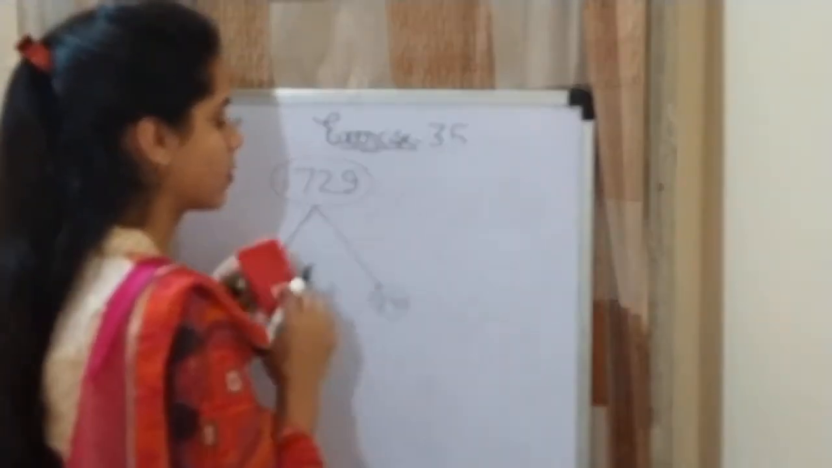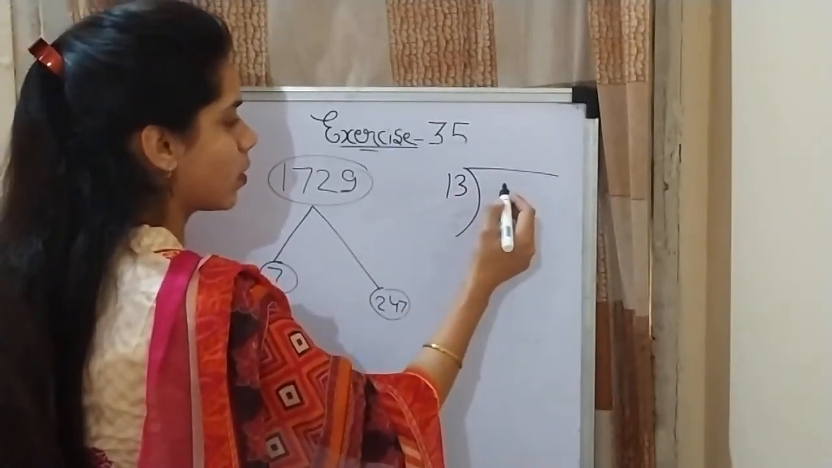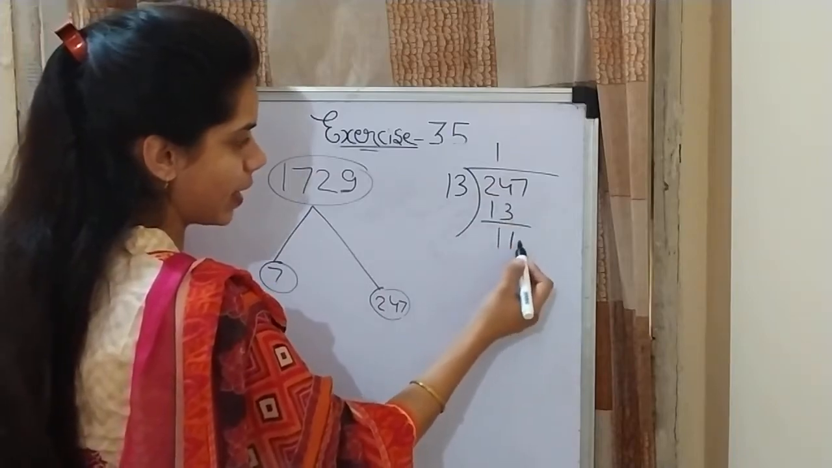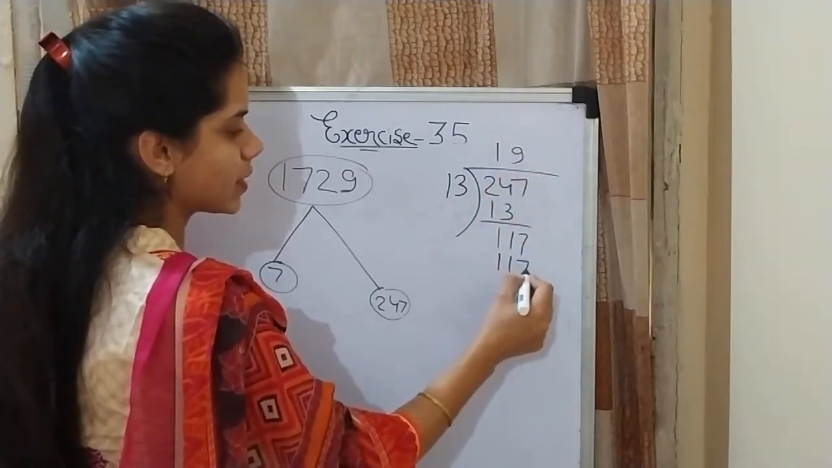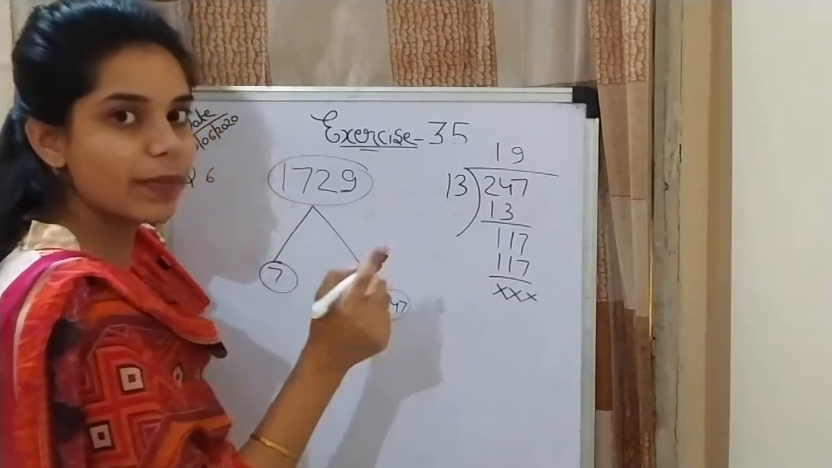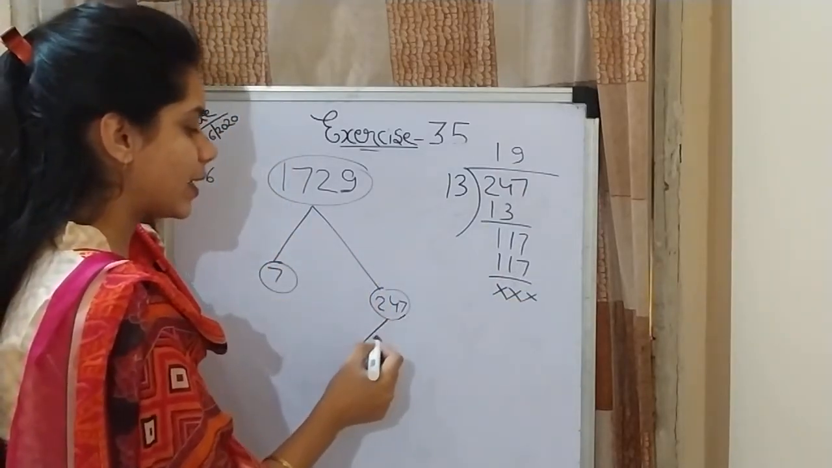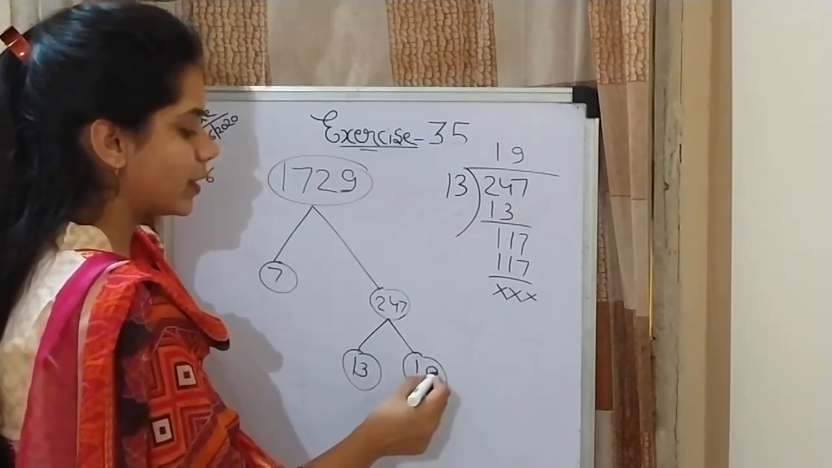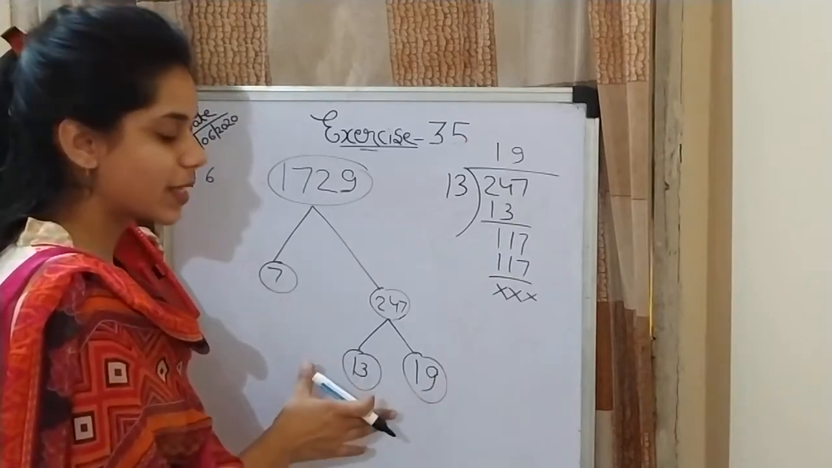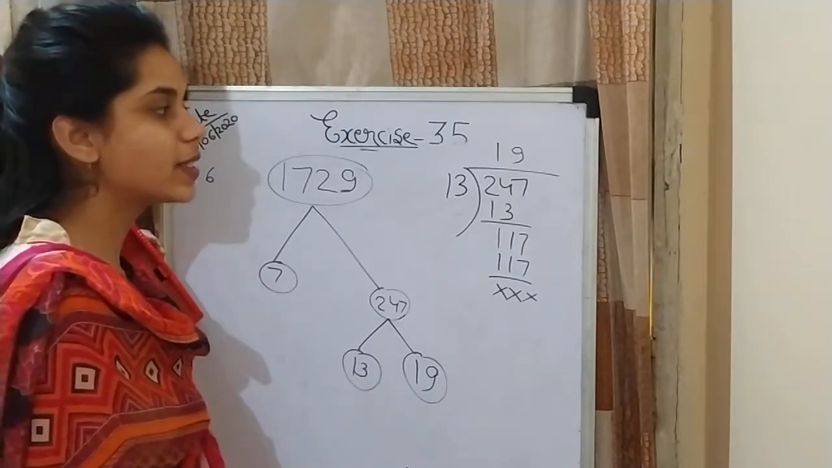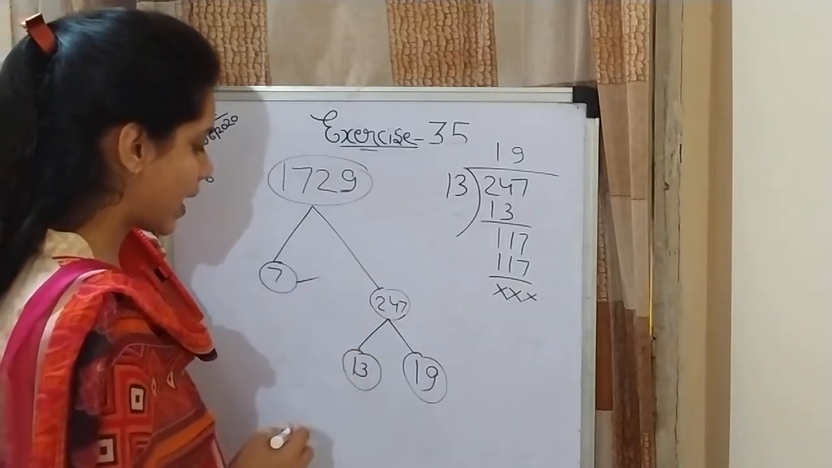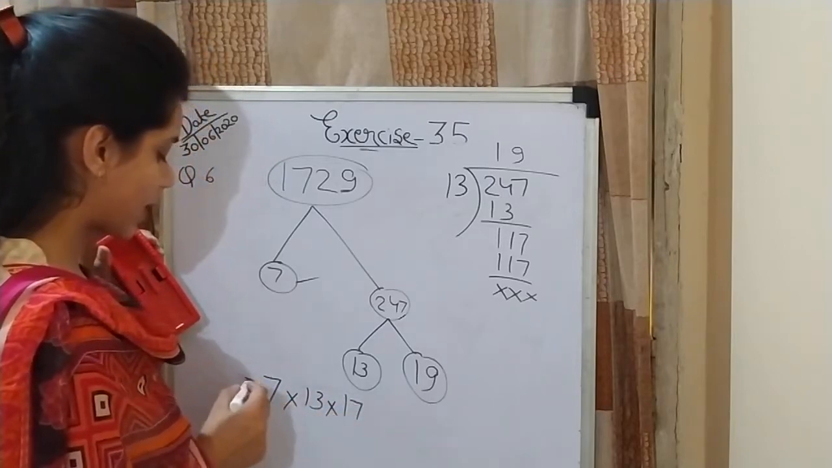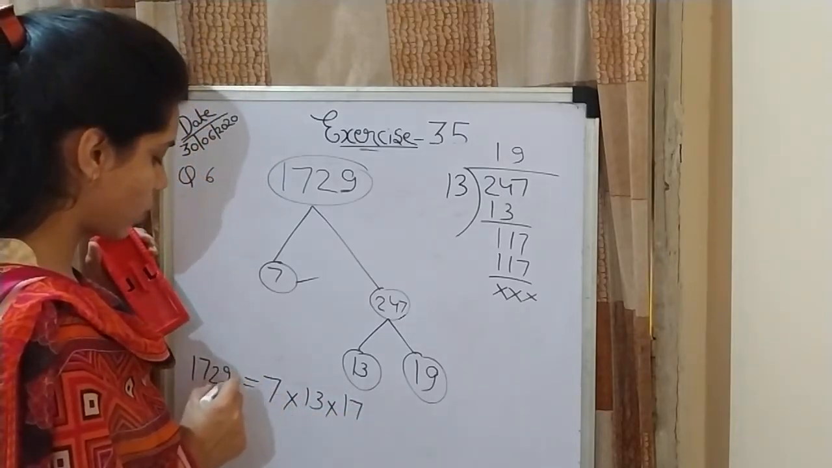divide by 13. Either it is divisible or not. 2, 4, 7. 13 ones are 13. 1 left, 1 left. 13 nines are 117. Now this number is divisible by 13. So we can write it as 13 and 19. Now these terms are prime numbers. These numbers can't be reduced to prime factors. So we can say that 7, 13 and 19 are the prime factorization of this 1729.